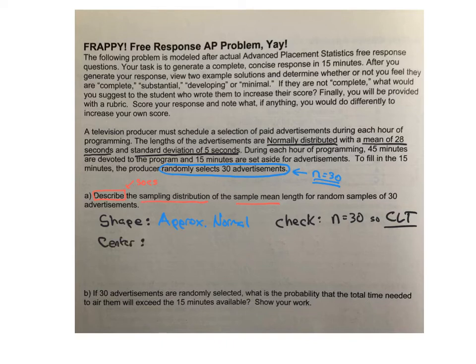All right, the center. By going to my formula, by definition, we know that the center of this sampling distribution should equal the center of the actual true population, which they gave us was 28, right? And then we can, again, check. And that is because they took a randomly selected sample, right? So that's what that's for.